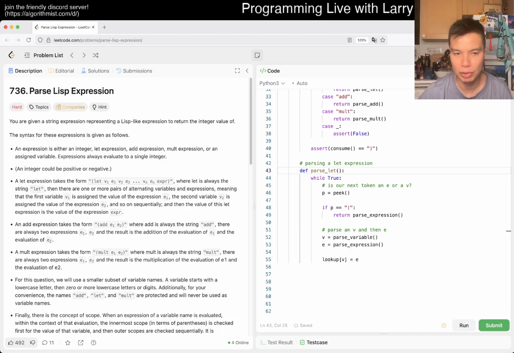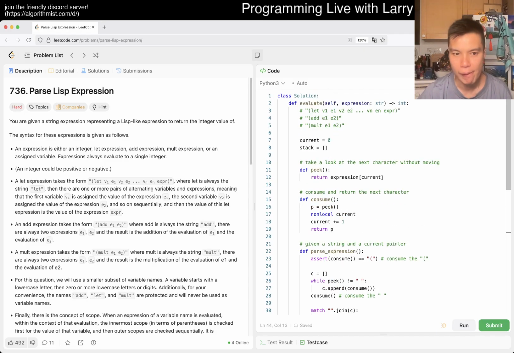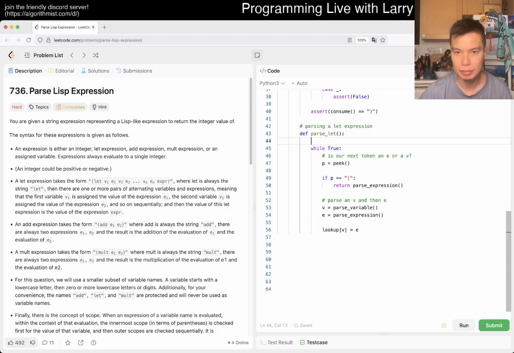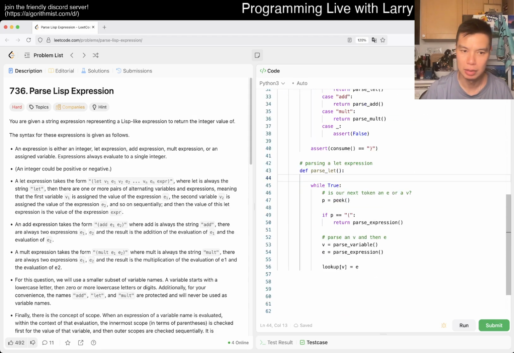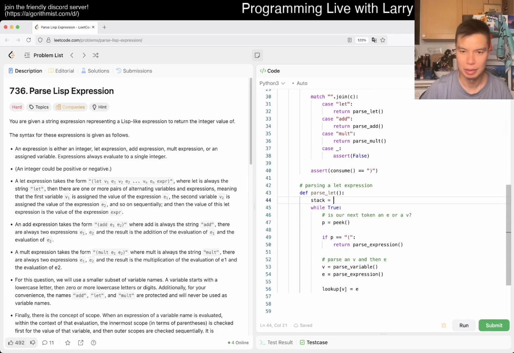But we have to be able to look outwards, right? So that's a little bit tricky part. Yeah, maybe on let. Trying to think. I mean, we probably need those on everything, but it's still very weird looking. So something like that, and then